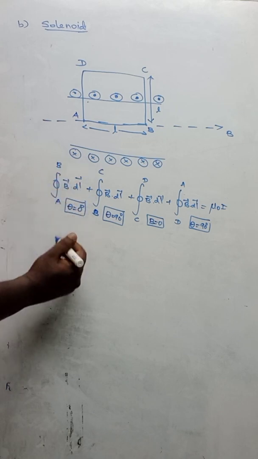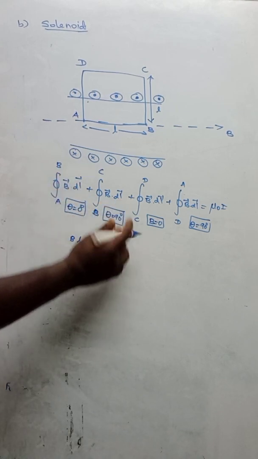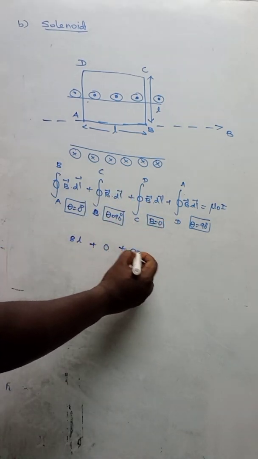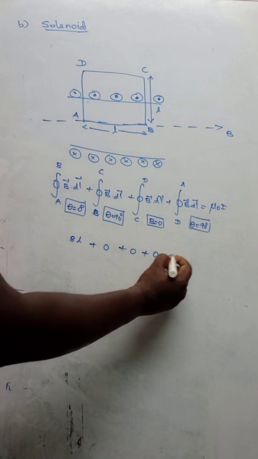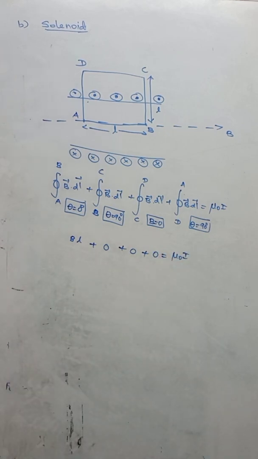Then the first value will become B into L. And the second value will become 0 because cos 90 will be 0. Then the third, again the magnetic field is 0. Then the fourth value is 0, that is equal to mu naught into I. So only one segment will carry it. So BL is equal to mu naught I.